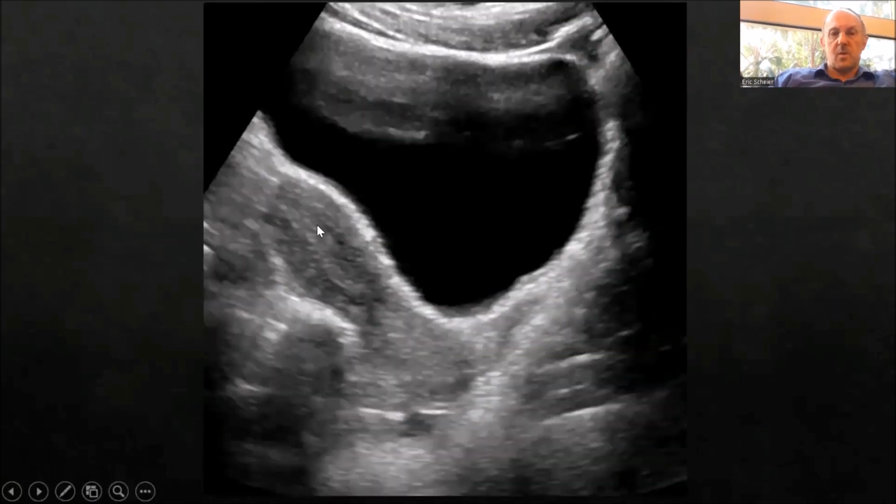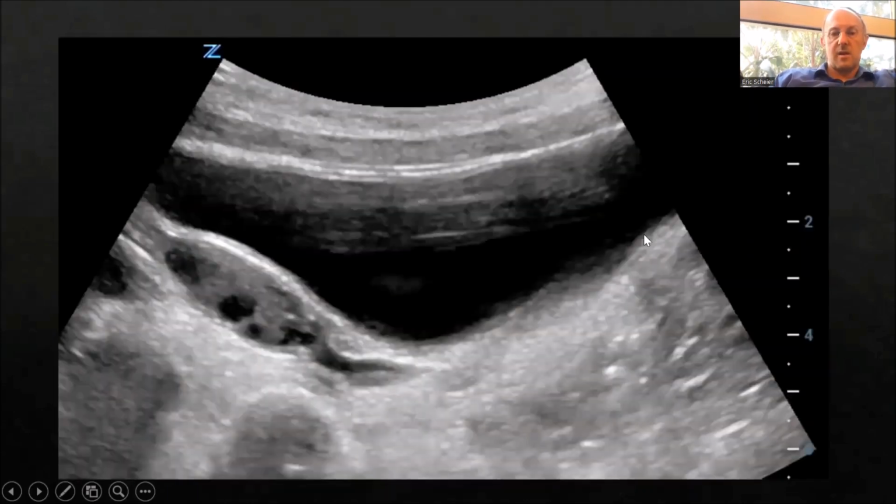Of course, when we are scanning in sagittal, you'll see this in transverse as well, but it's much easier to pick up on sagittal. The uterus, here's the uterine fundus and the endometrial stripe right down the middle. The cervix is here, and then the vaginal canal runs in this direction. And this is just another view of a normal healthy ovary on sagittal. Again, it can be seen without a super full bladder.